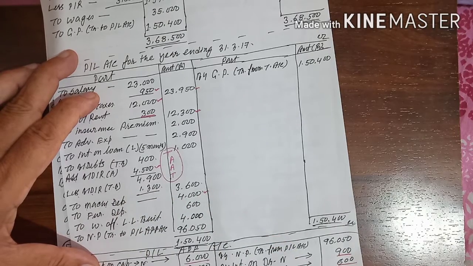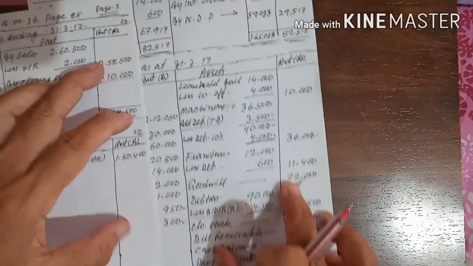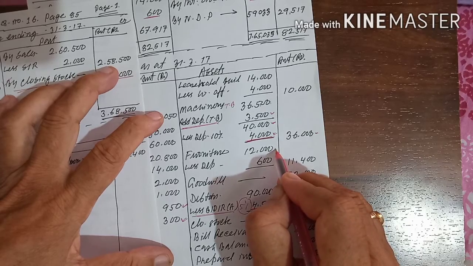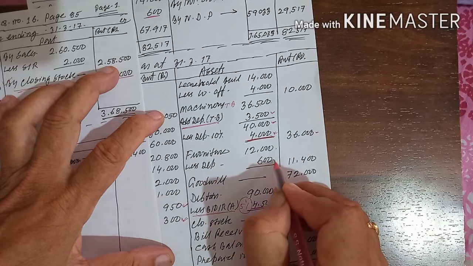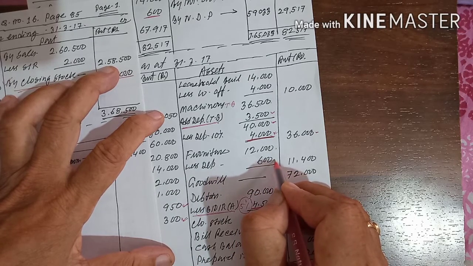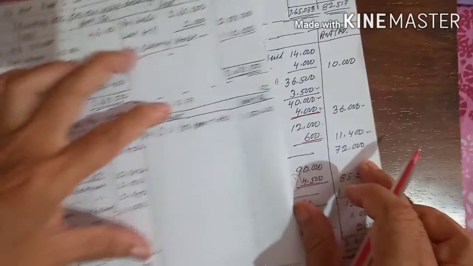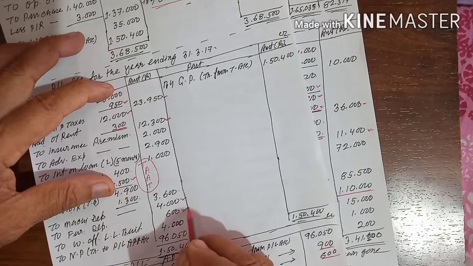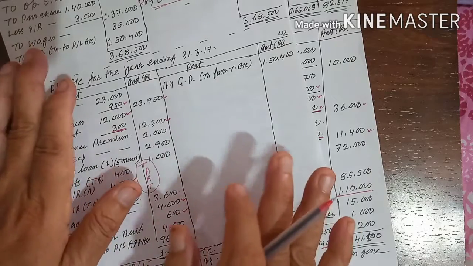Next is 5% on furniture. How much furniture do you have? 12,000. How will you calculate 5%? You know that 10% is 1,200, so 5% is 600. So this is your 5%, which comes to 600. So 11,400 is your adjustment amount. And the second effect is depreciation on furniture of rupees 600. So you have done 6 external adjustments.